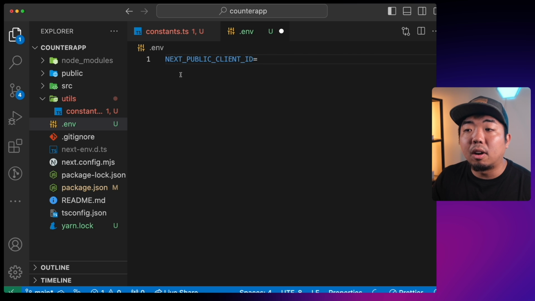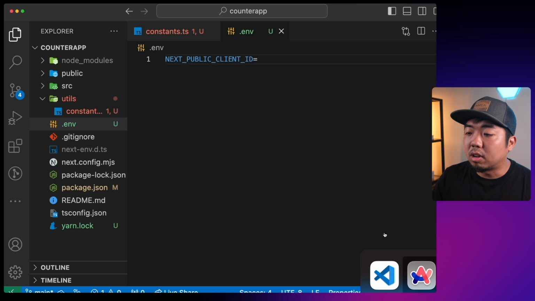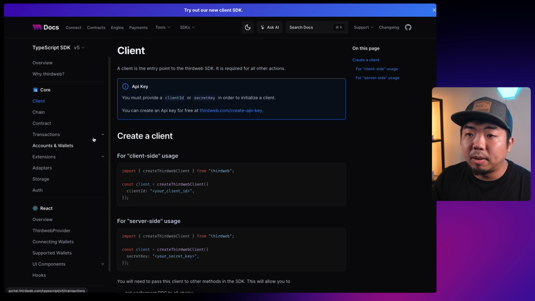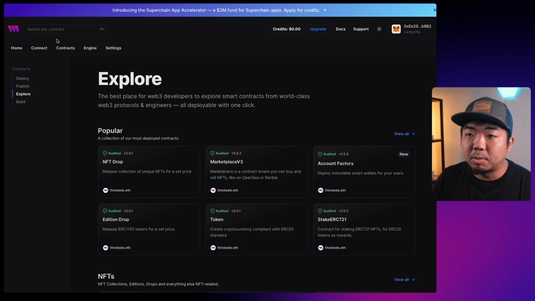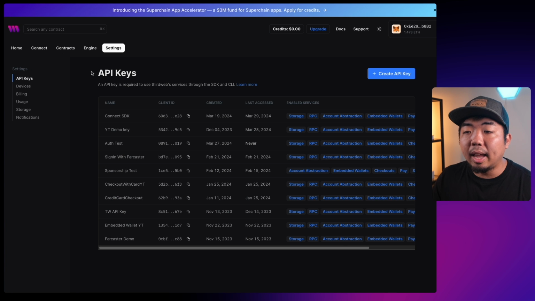And let's now get our client ID here, which is going to be our thirdweb API key. So coming back to the thirdweb dashboard, I'm going to come over to the settings tab. And right over here, you can see API keys. So we'll quickly go over API keys here. Let's create a new API key.